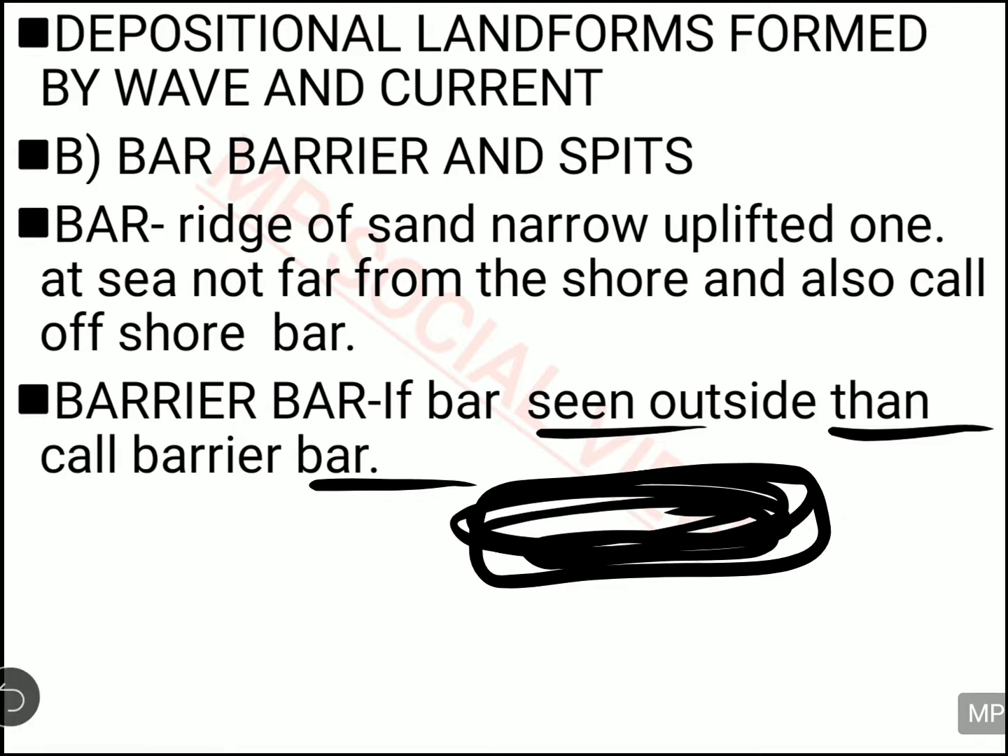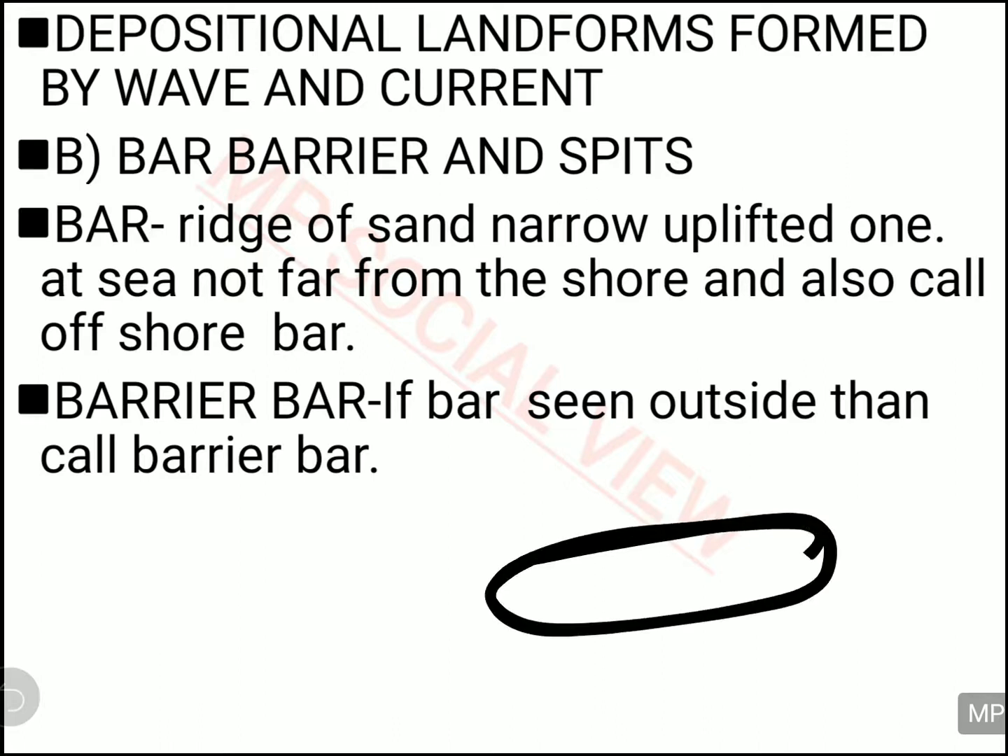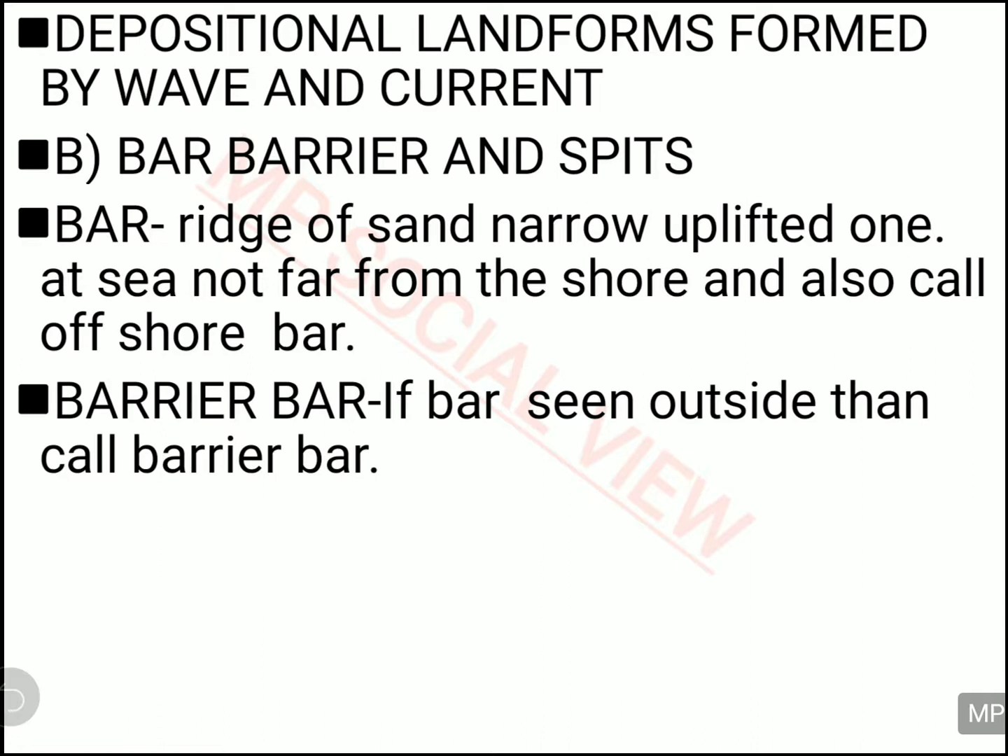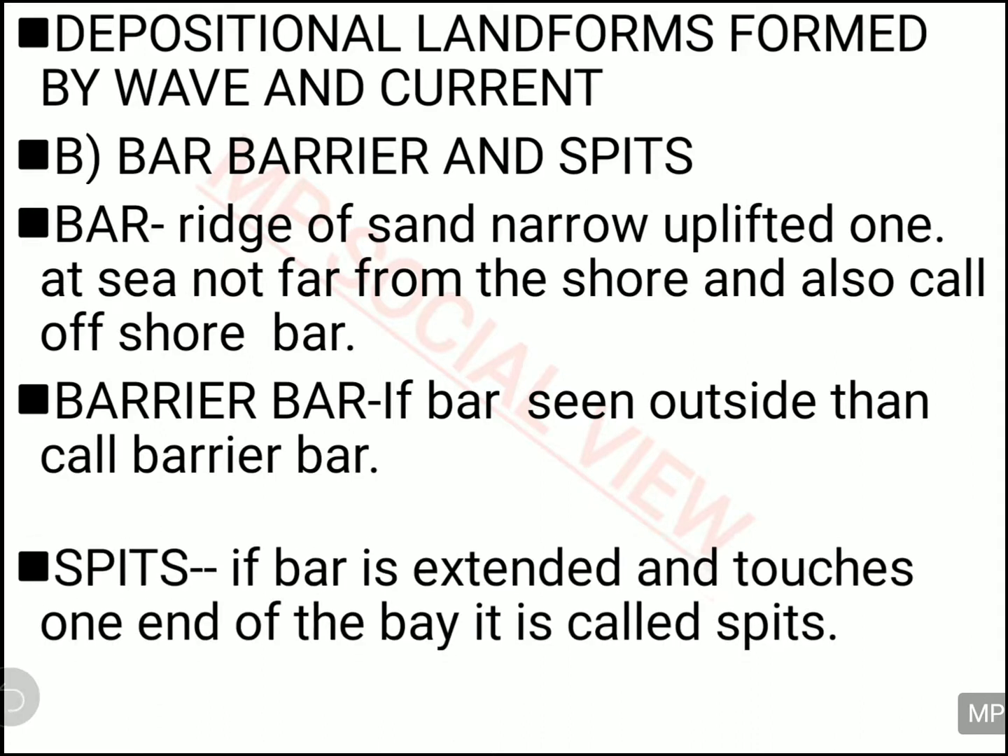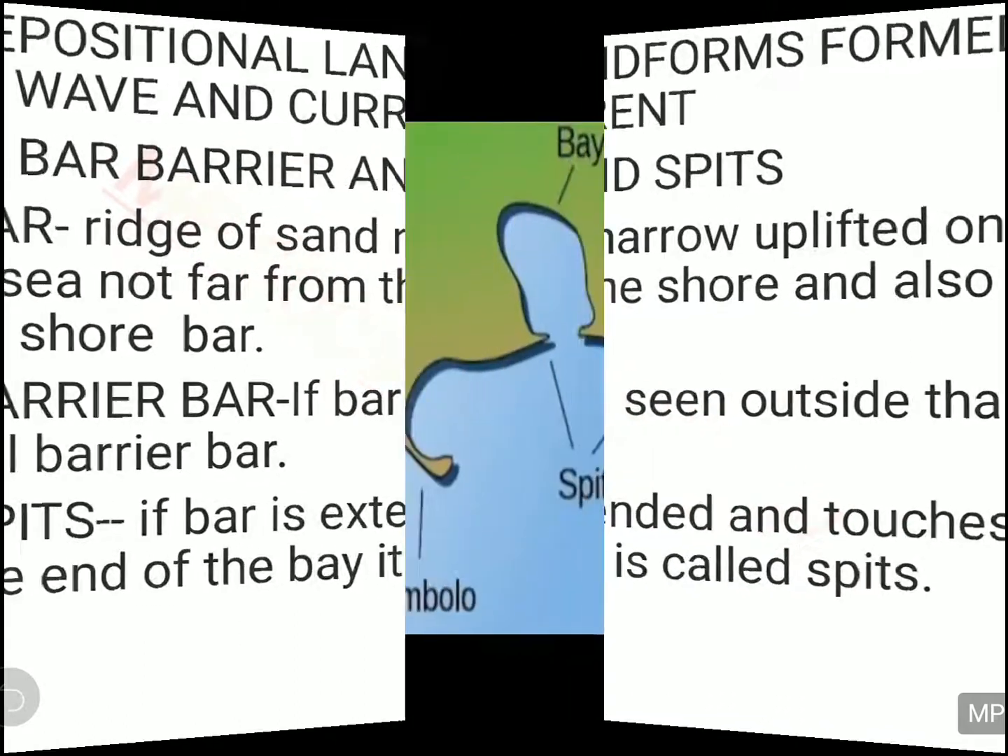But when this bar is visible on the surface of the water, then it is called barrier bar. When it is inside the water, it is bar. When it is coming above the water, it becomes barrier bar. Then you have the sand spit. So what is a sand spit? In the sand spit, the extension from this barrier bar comes out and joins the barrier bar with the bay, and then it is called sand spit.